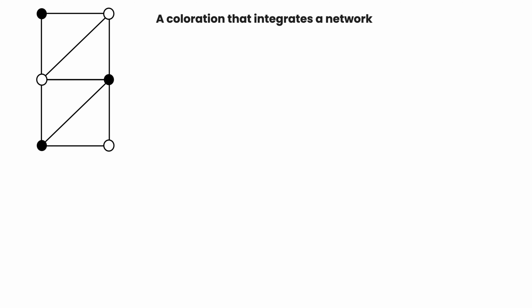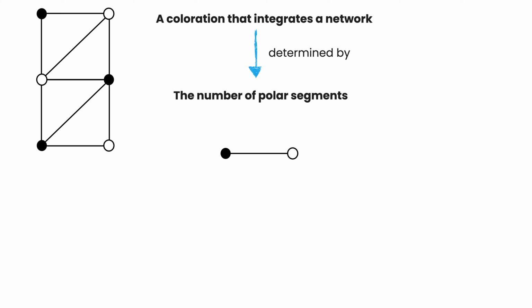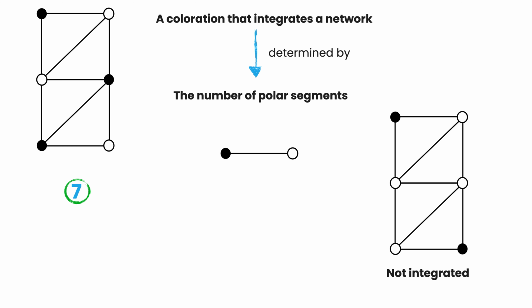Let's apply step number 1. We have to find a conjecture of the type if A then B. Without loss of generality, focus your attention on this integrated network. What does actually make it integrated? If you look more carefully at the network composition, being integrated might be determined by the number of polar segments, that is, those segments that link balls of different color. How many of these segments are there? There are 7 overall. How many are there within a non-integrated network? In this case, we have 4.